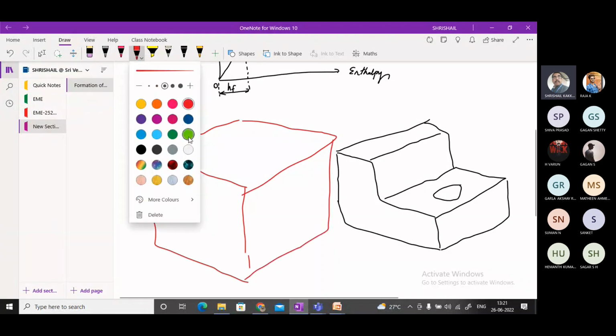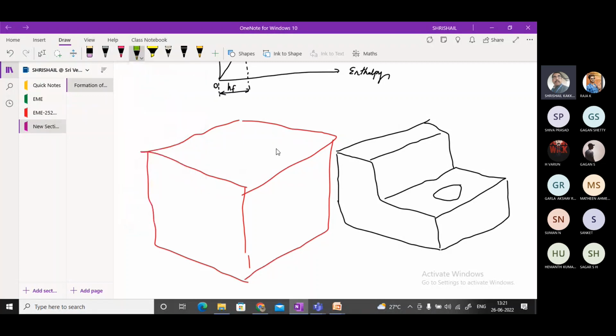For example, one programmer, what does he do? Please look here. He does the drilling operation in the beginning, then he does the milling operation later. And the other programmer, what does he do? He does this milling operation, then the drilling operation. I have taken a very simple example so that you can understand.